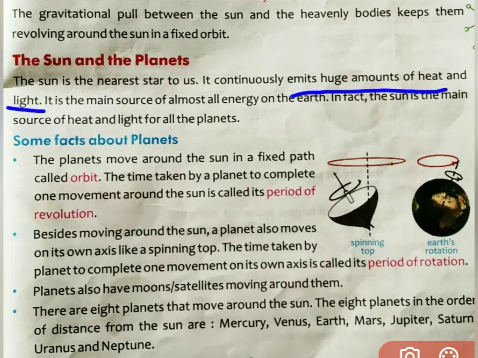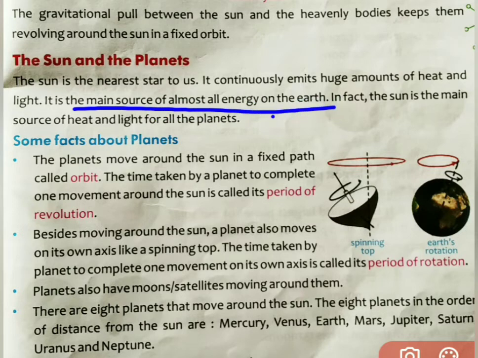and light. Because of the sunlight we can see all the things that are in our surroundings, right? And it is the main source of almost all energy on the earth. If I ask what is the main source of the light, heat and energy on the earth, here your answer will be the sun. Is that clear?